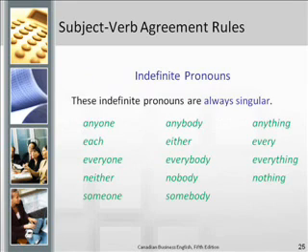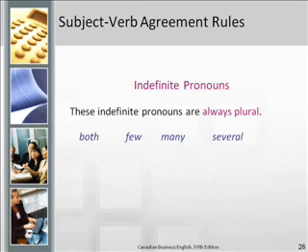When it comes to indefinite pronouns, there are some that are always singular, there are some that are always plural, and there are some that can be singular or plural depending on the words to which they refer. For the singular indefinite pronouns, you should refer to this list, which is also on page 182 of your text. So these are words like anyone, everyone, nobody, nothing, and so forth. Conversely, you should commit to memory this short list of indefinite pronouns that are always plural: both, few, many, and several.